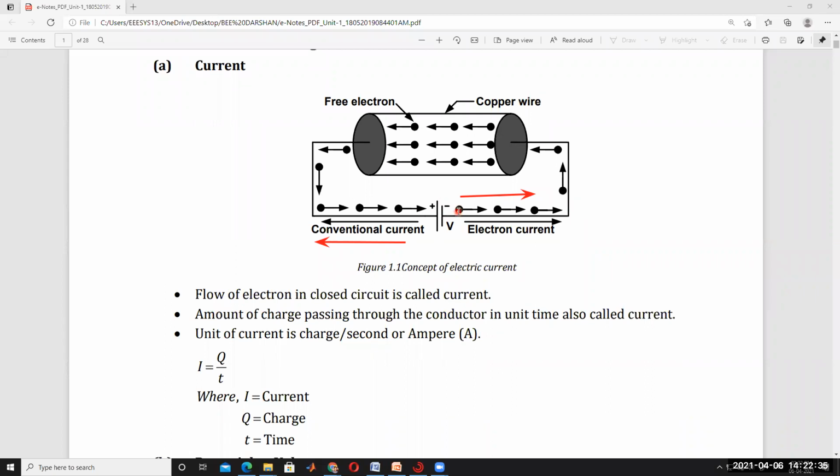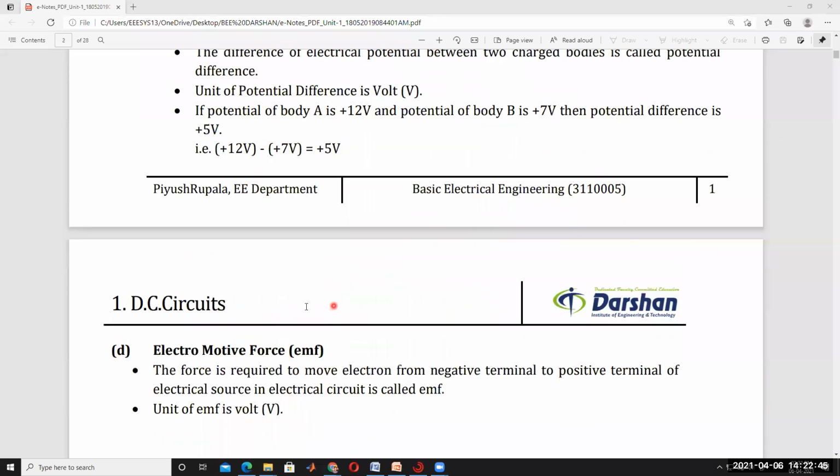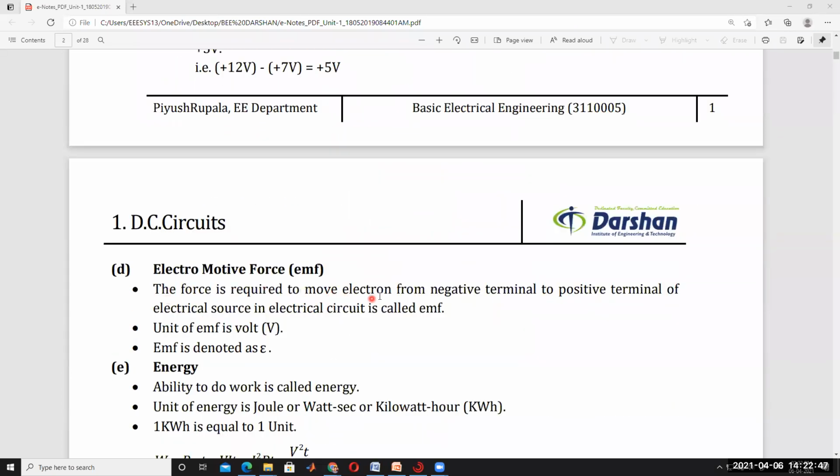So the force required to move the electron from the negative plate to the positive plate is called EMF. It's clear. So the force required to move the electron from the negative terminal to the positive terminal of an electrical source in an electrical circuit is called EMF. Understood?